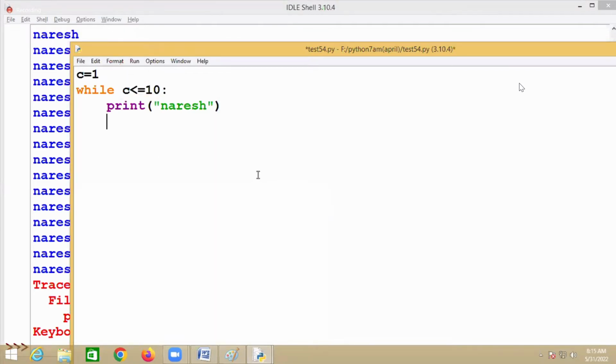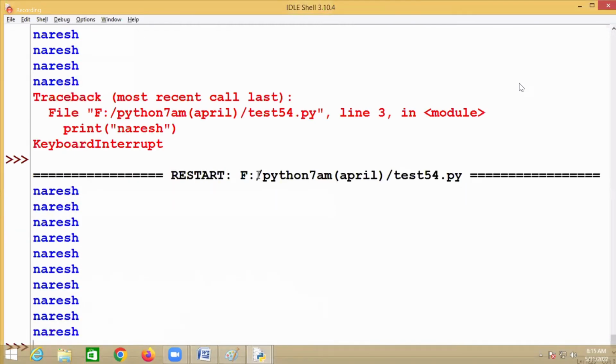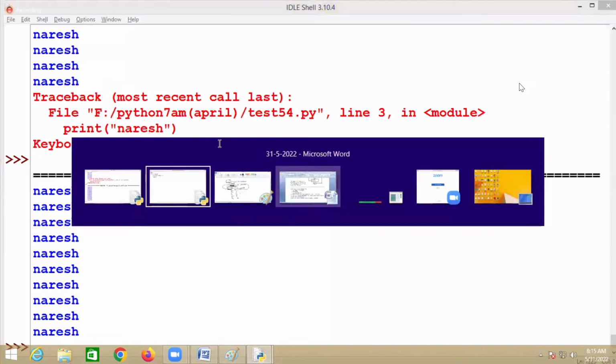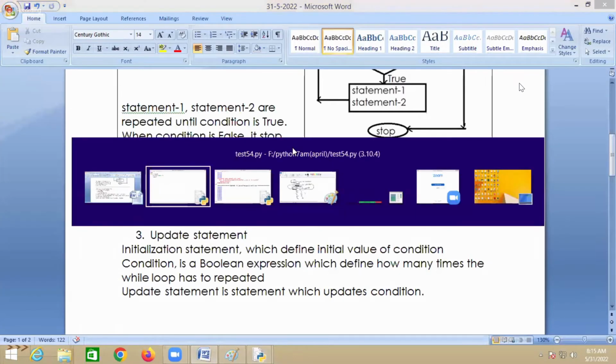So it is required to write which statement here? The update statement. If you don't write the update statement, the loop is executed how many times? Infinite number of times. Because of that, it is always required to write the update statement.